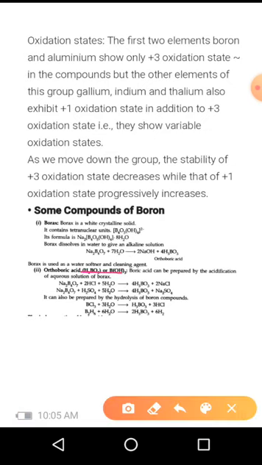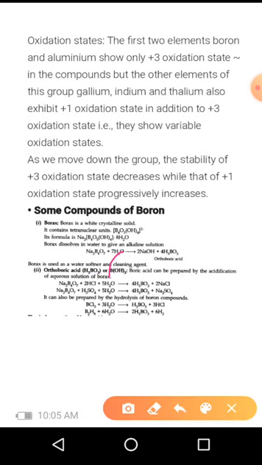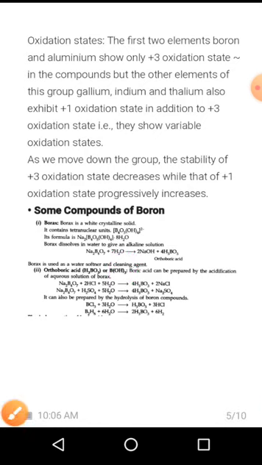Orthoboric acid is nothing but H3BO3, or you can write B(OH)3, both are same. Boric acid can be prepared by the acidification of aqueous solution of borax. So here Na2B4O7 is nothing but borax. When it is reacted with 2 molecules of HCl and 5 molecules of H2O, it will produce